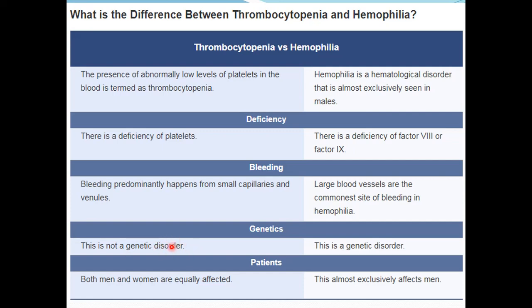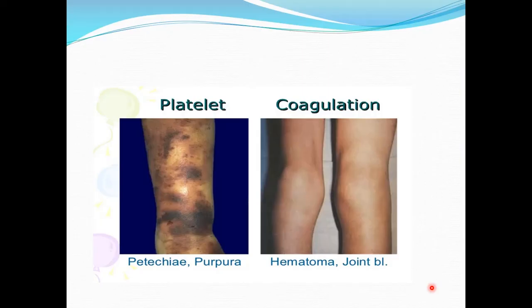Thrombocytopenia is not a genetic disorder, as we already discussed, while hemophilia is a genetic disorder. So there is always a family history in the scenario for hemophilia. In case of thrombocytopenia, there is no gender predisposition. Both males and females are equally affected, while hemophilia is exclusively present in males. So that's how you can differentiate between hemophilia and thrombocytopenia.